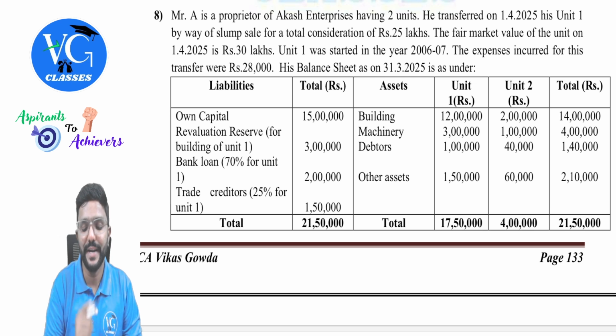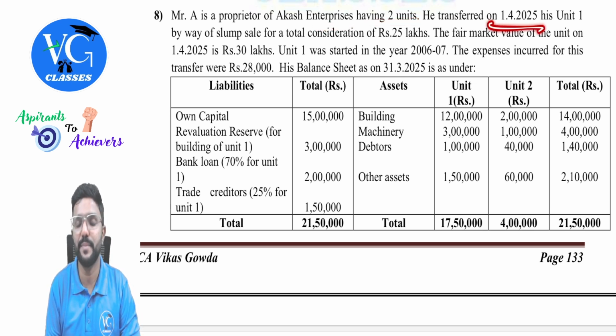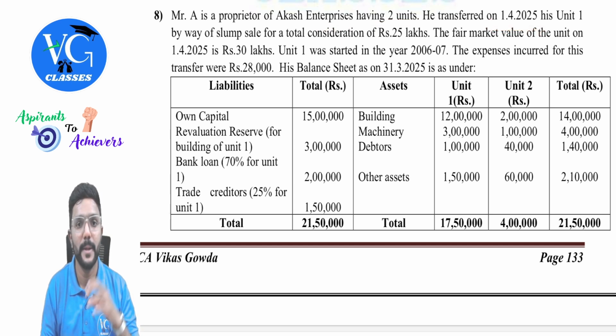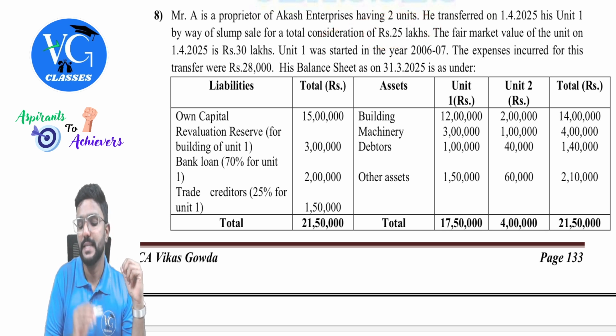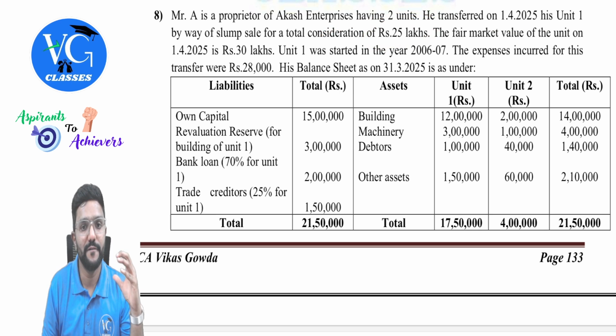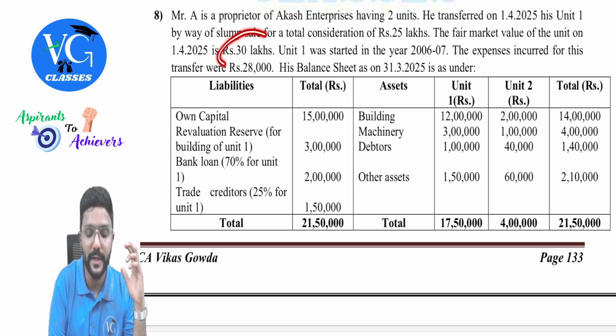Mr. A is the proprietor of Akash Enterprises having 2 units. He transferred on 1st April 2025 unit 1 by way of slump sale for a total consideration of 25 lakhs. The fair market value of the unit on 1st April 2025 is 30 lakh.